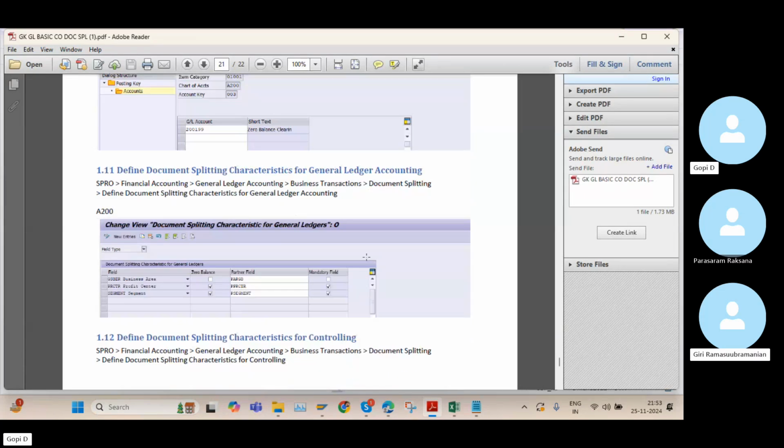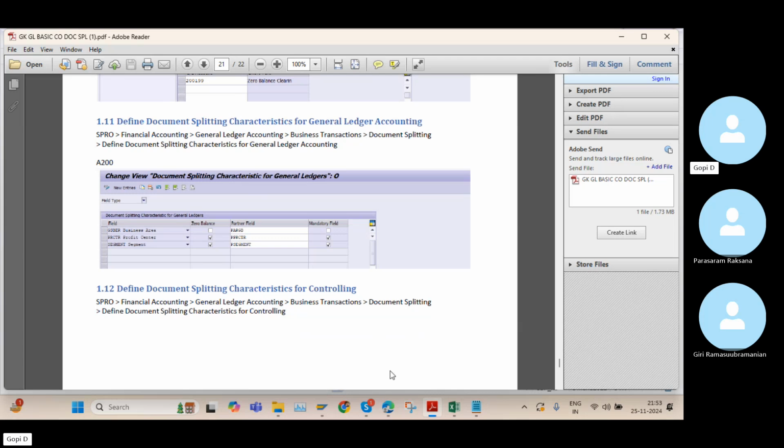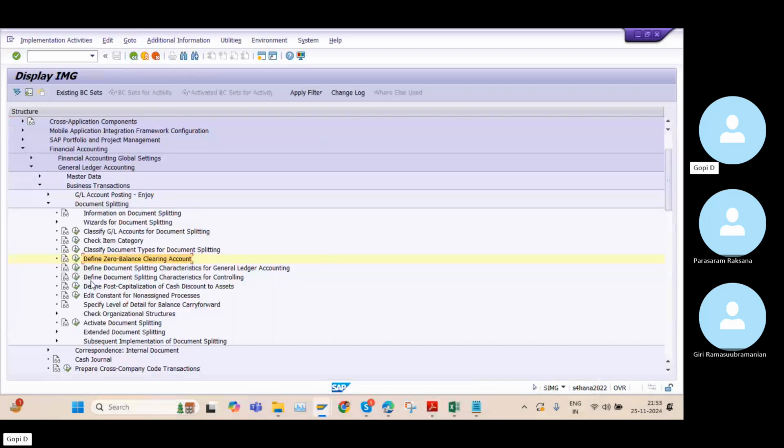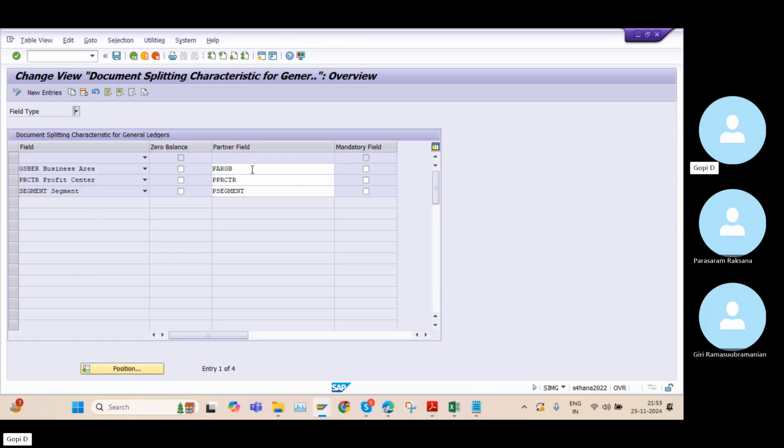Okay, right. Next we need to define the splittings for the characteristics as well. So we need to go back. This is the characteristics we can see here. Basically the document splitting happens because of these three characteristics. It means we can split the document based on the business area, the profit center, or the segment.